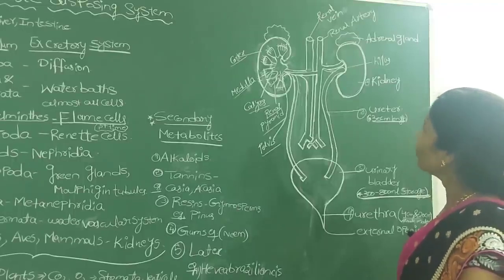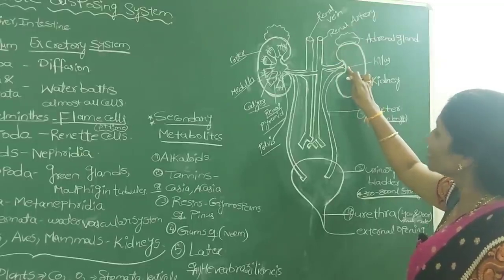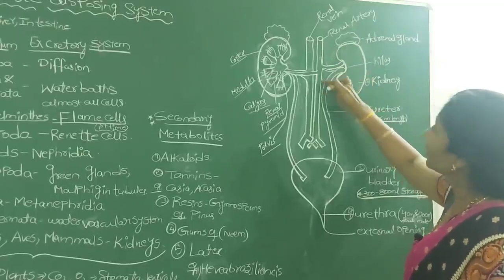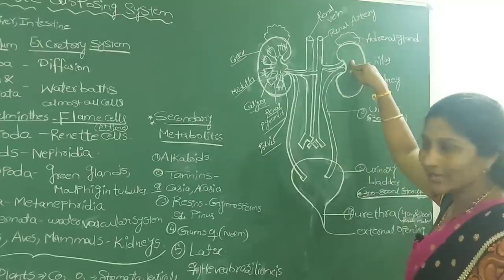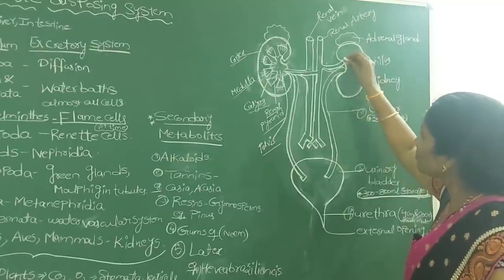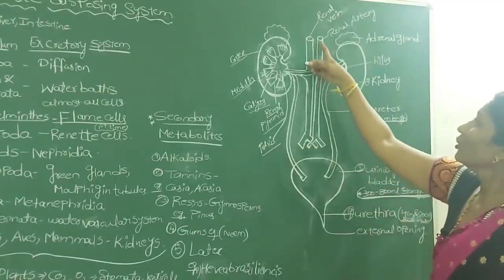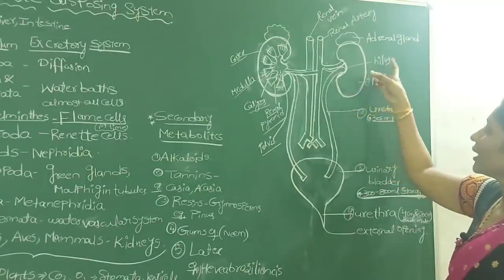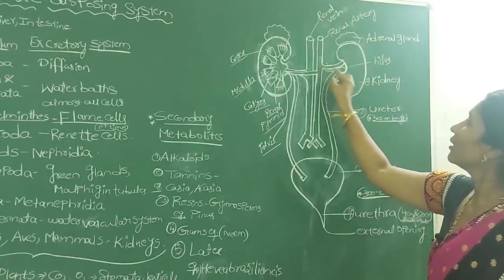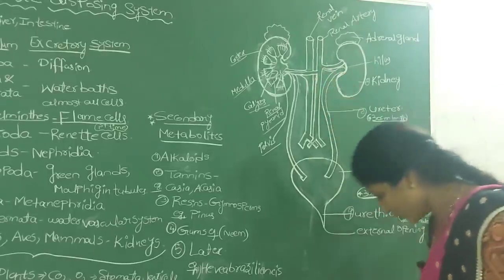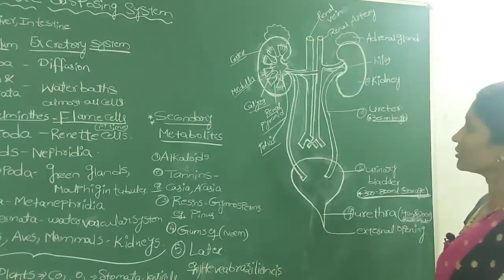Through the hilus of the kidney, the renal artery enters the kidney, and at the same time the ureter and renal vein exit the kidney through the hilus only.